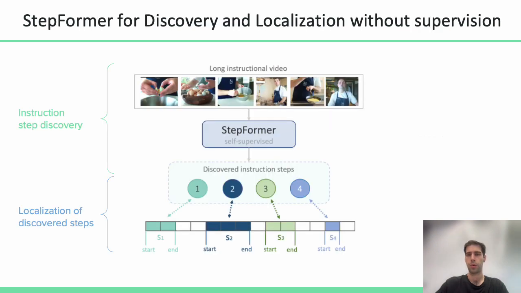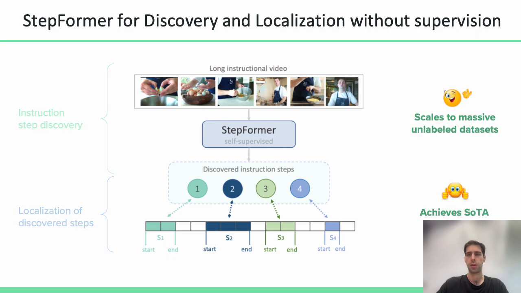To this end, we propose StepFormer, a two-stage pipeline for step detection and localization that requires no human supervision. Thanks to its scalable design, StepFormer can be trained on a massive unlabeled video dataset. It achieves state-of-the-art results, outperforming even weakly supervised methods. Let us now consider how it's done in more detail.